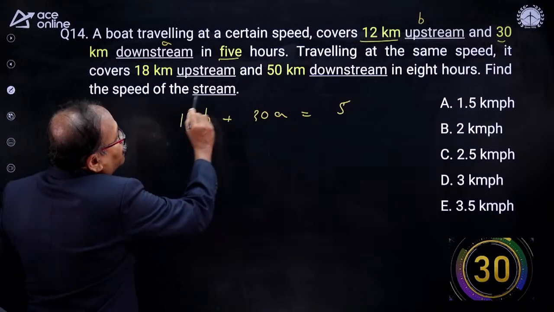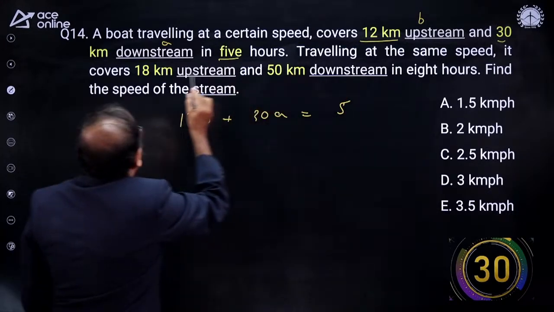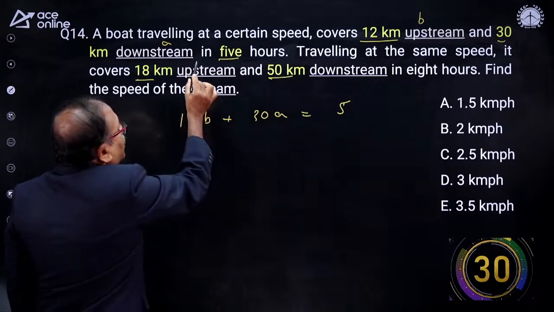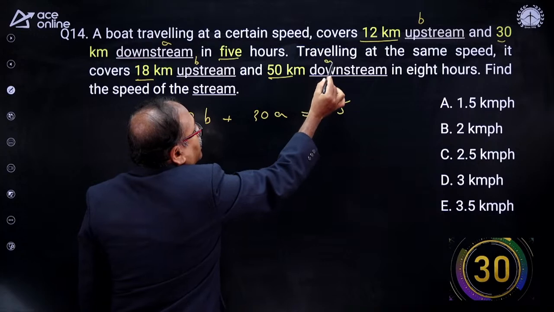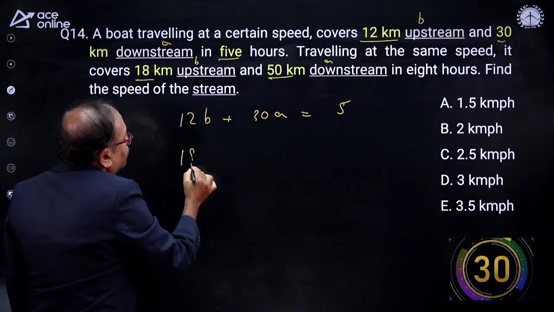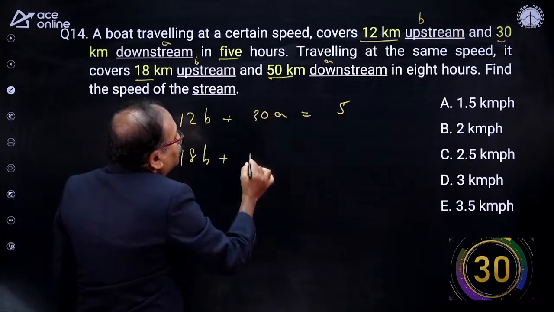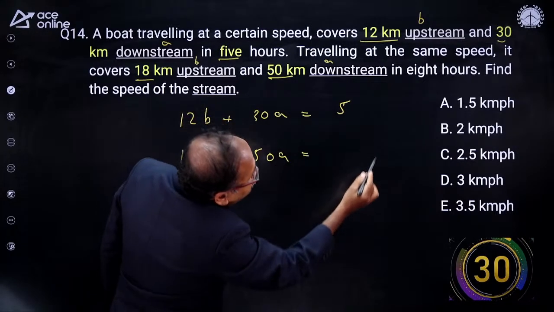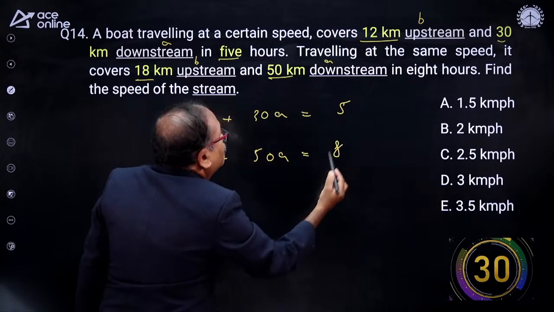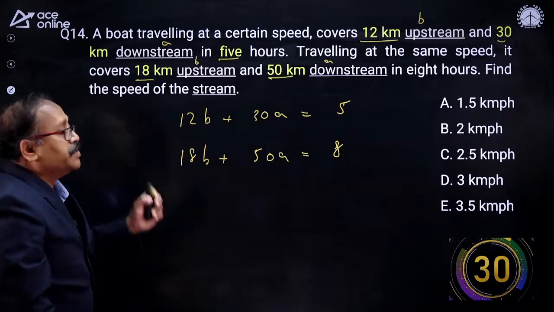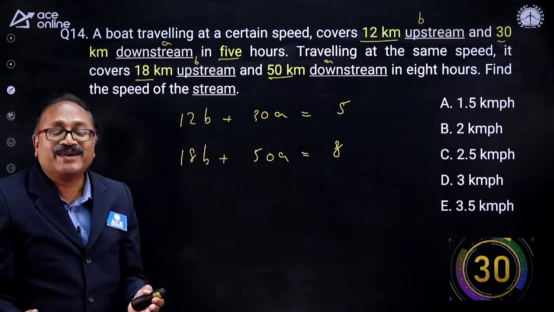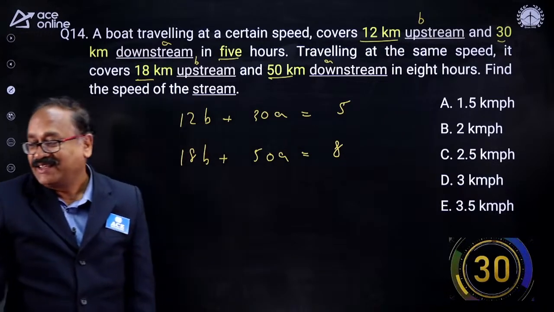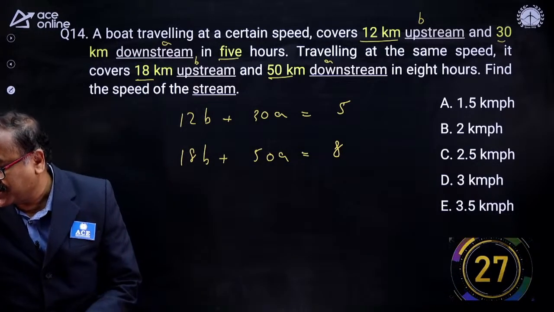The next one: traveling at the same speed, 18 km upstream and 50 km downstream. Upstream we take B and downstream as A. So 18B plus 50A equals 8 hours. Now your question is, find the speed of the stream. You can do it, my friends, and 30 seconds is for you. Here your time starts. And I will conclude with this question.